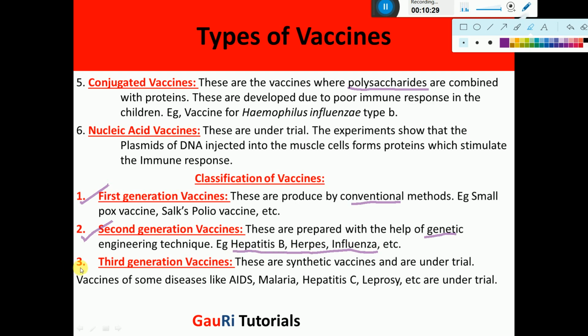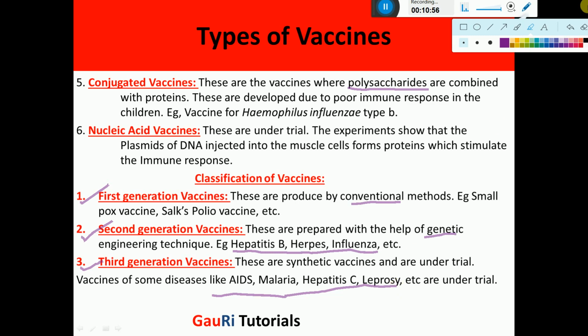Then third generation vaccines, these are synthetic vaccines, and these are still under trial, where we are not going to use the microbes or their parts, but actually we are going to synthesize some chemicals which are synthetic, and they can be used to trigger the immune response. So there are trials to produce vaccines for AIDS, malaria, hepatitis C, leprosy.